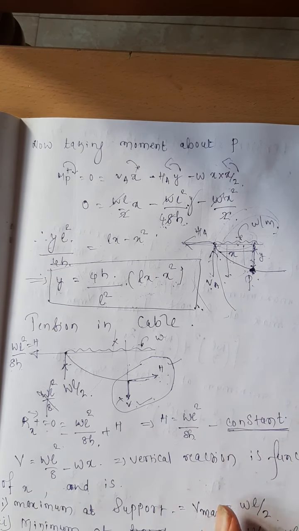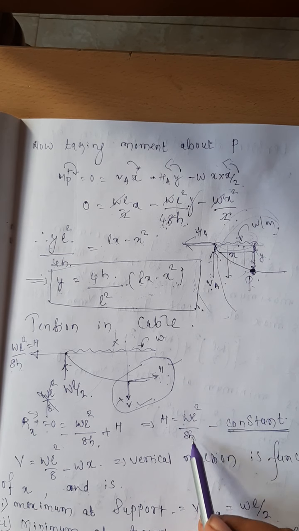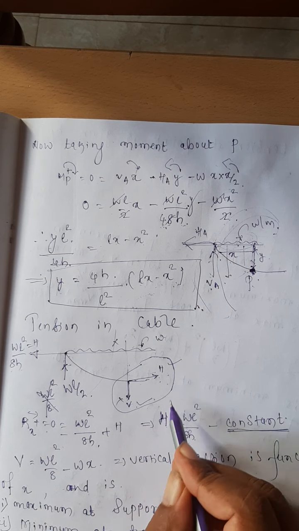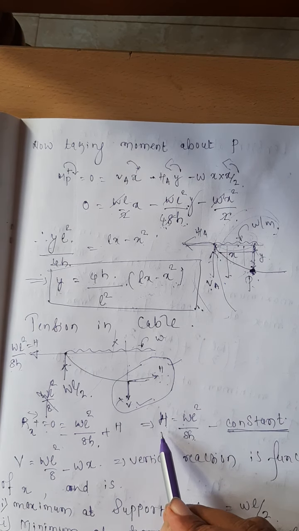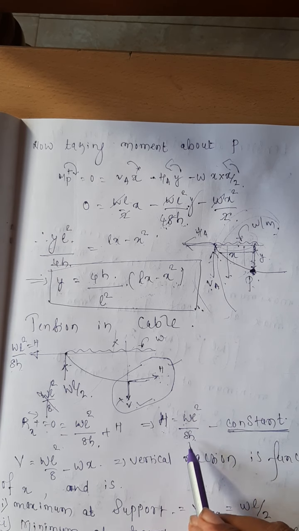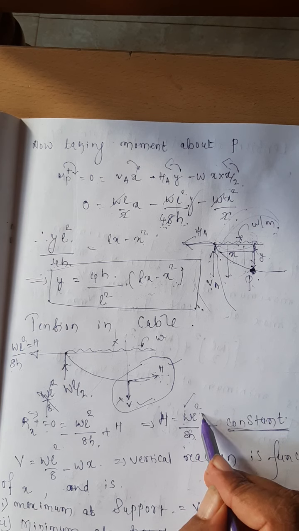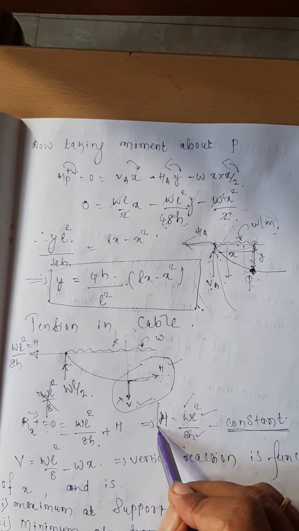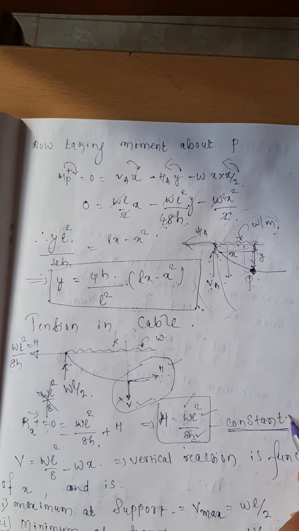No other force is acting, only these two forces are there. Therefore, the horizontal component of the force in the cable at any point is equal to WL square divided by 8H. See here, W is fixed, L is fixed, and this H is fixed. Therefore, I can say at any point the value of H is fixed. That is why it is constant.